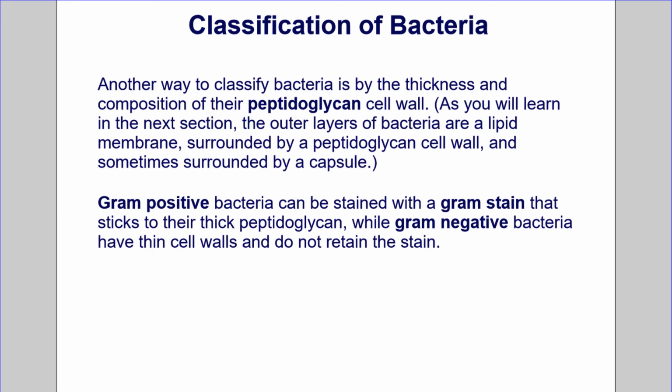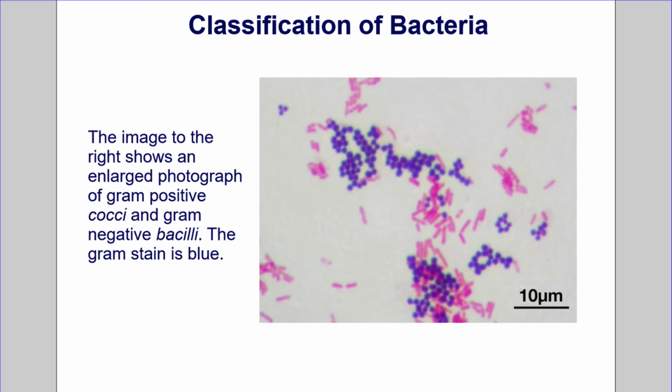Classification of bacteria. Another way to classify bacteria is by the thickness and composition of their peptidoglycan cell wall. As you will learn in the next section, the outer layers of bacteria are a lipid membrane, surrounded by a peptidoglycan cell wall, and sometimes surrounded by a capsule. Gram-positive bacteria can be stained with a gram stain that sticks to their peptidoglycan, while gram-negative bacteria have thin walls and do not retain the stain. The image to the right shows an enlarged photograph of gram-positive cocci and gram-negative bacilli. The gram stain is blue.